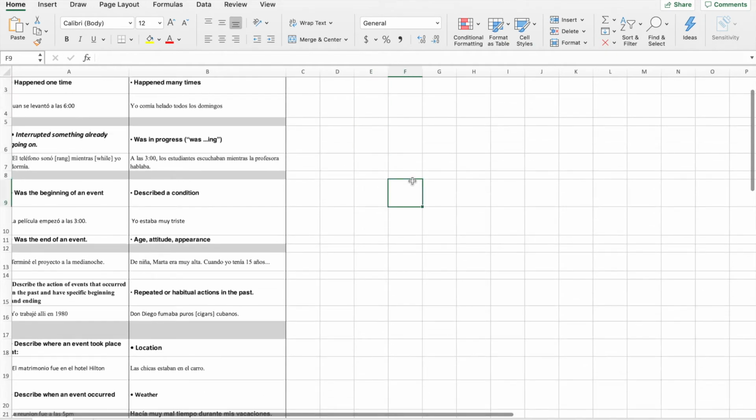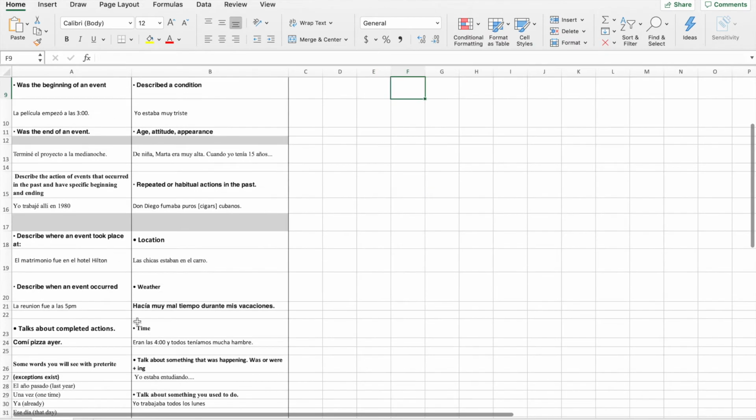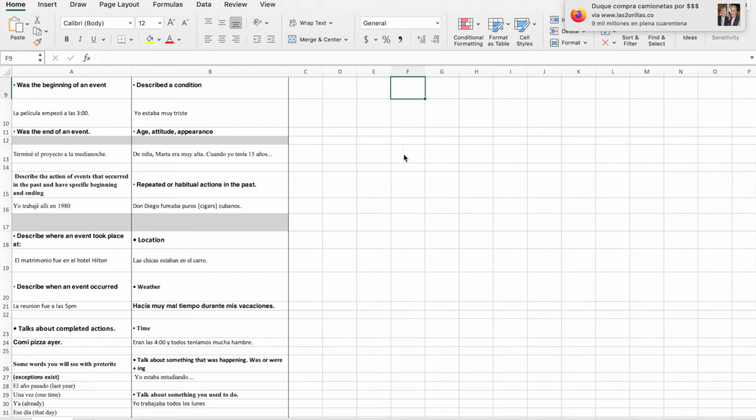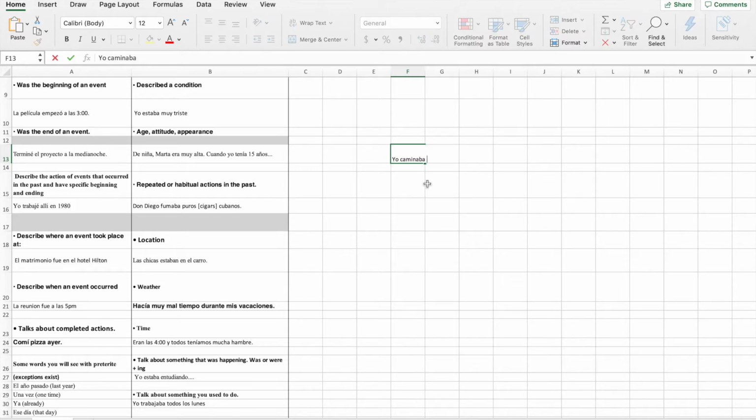Now, let's talk about this one right here, okay? So when you are talking about an action that was in progress and something disrupts that action that was in progress, you have to use pretérito and imperfecto. For example, yo caminaba, so the action is in progress, all right? I'm talking about the past, but the action wasn't completed in the past. I was in progress, I was walking.